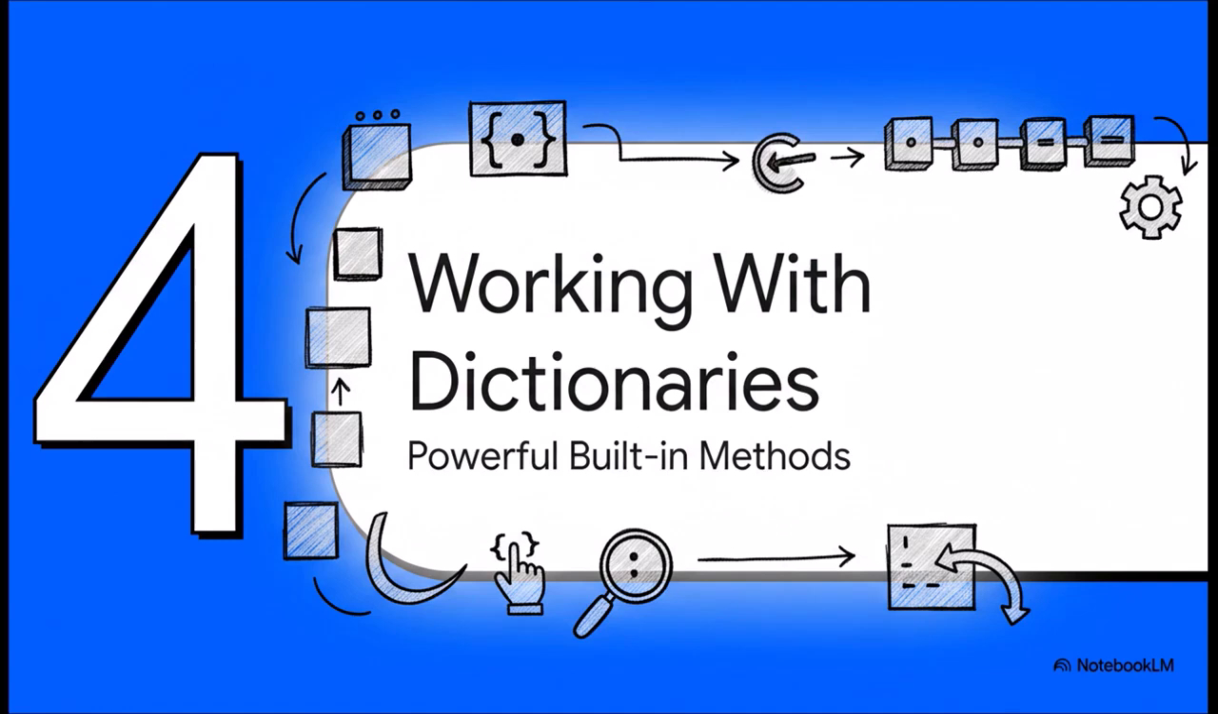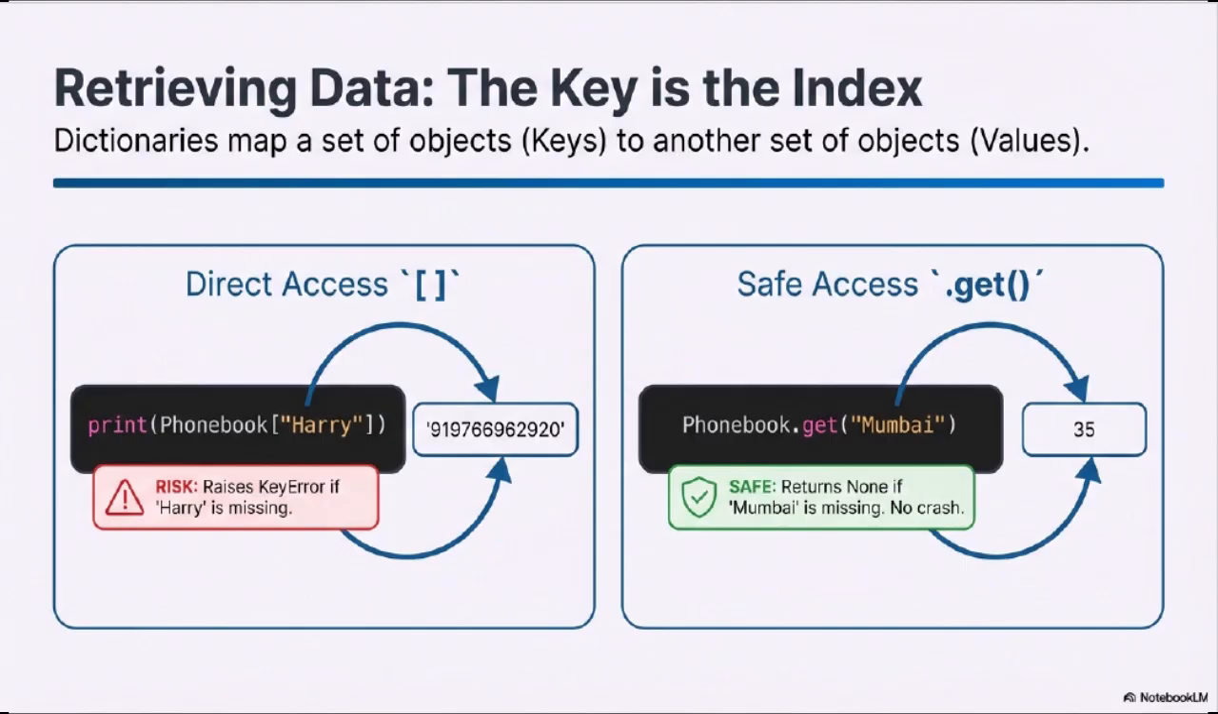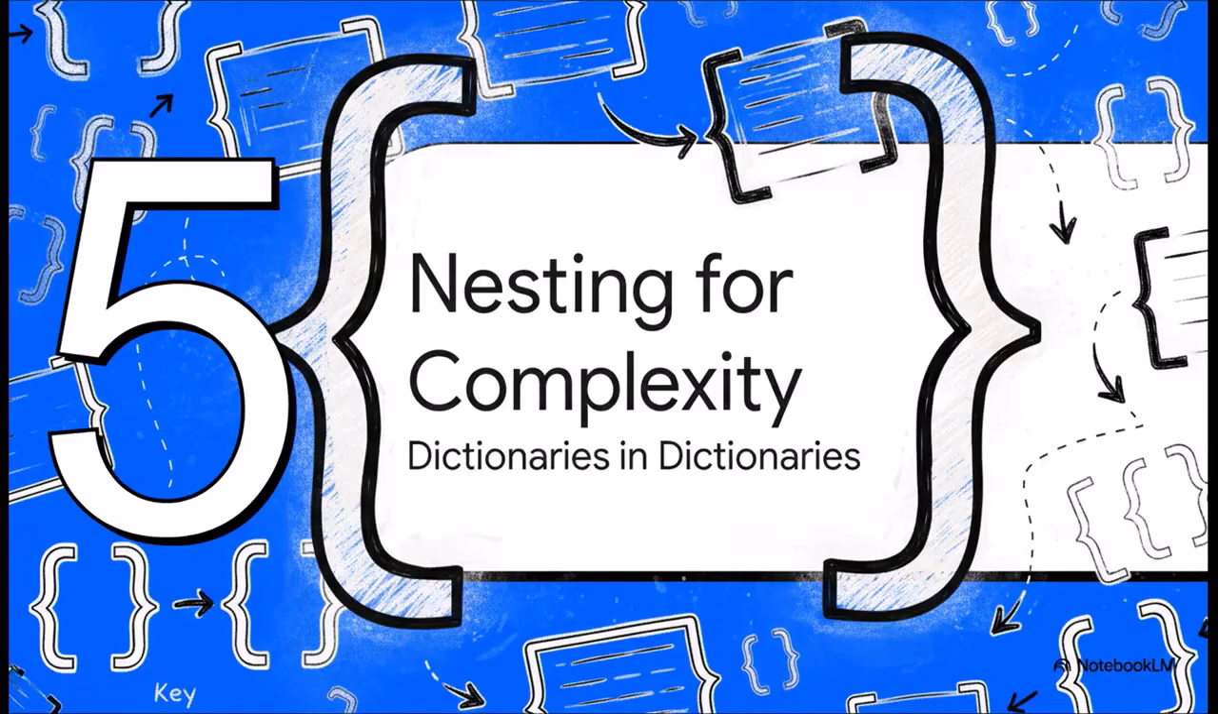Okay, so beyond just adding and retrieving stuff, dictionaries come packed with a whole bunch of powerful built-in methods that let you work with your data in some really clever ways. So here's a quick look at some of the greatest hits. .keys and .values are pretty self-explanatory. They let you grab just the keys or just the values. The .get method is a really safe way to get a value because it won't crash your program with an error if the key isn't there. And .pop is super useful when you want to remove an item but also need to use its value one last time.